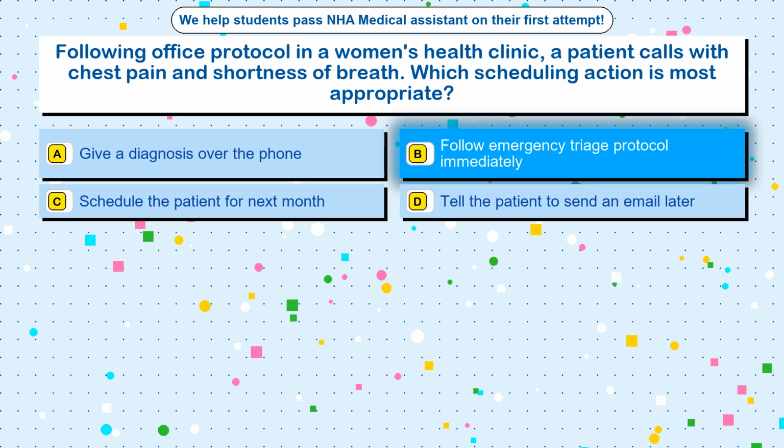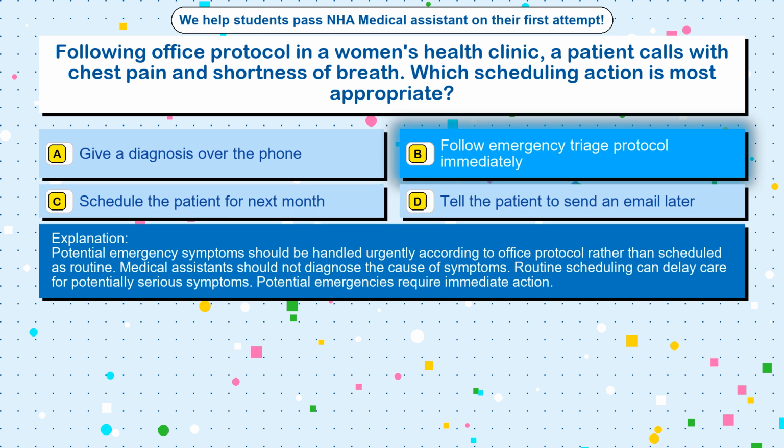The correct answer is option B, follow emergency triage protocol immediately. Potential emergency symptoms should be handled urgently according to office protocol rather than scheduled as routine. Medical assistants should not diagnose the cause of symptoms. Routine scheduling can delay care for potentially serious symptoms. Potential emergencies require immediate action.